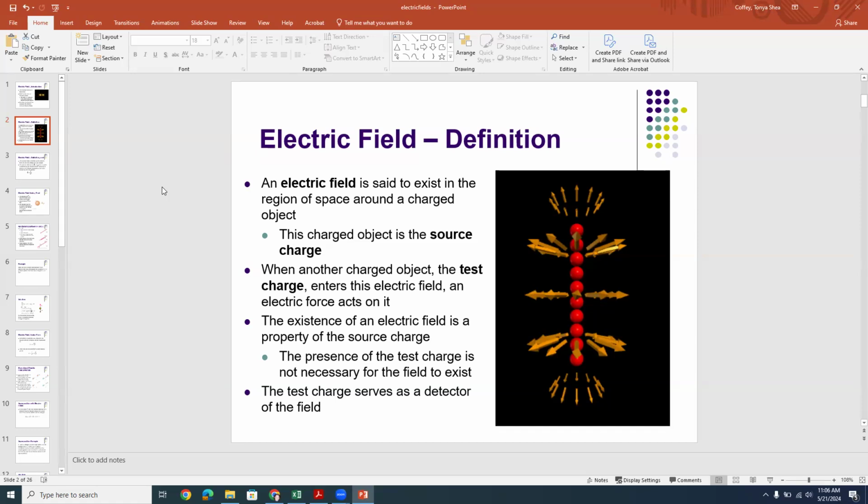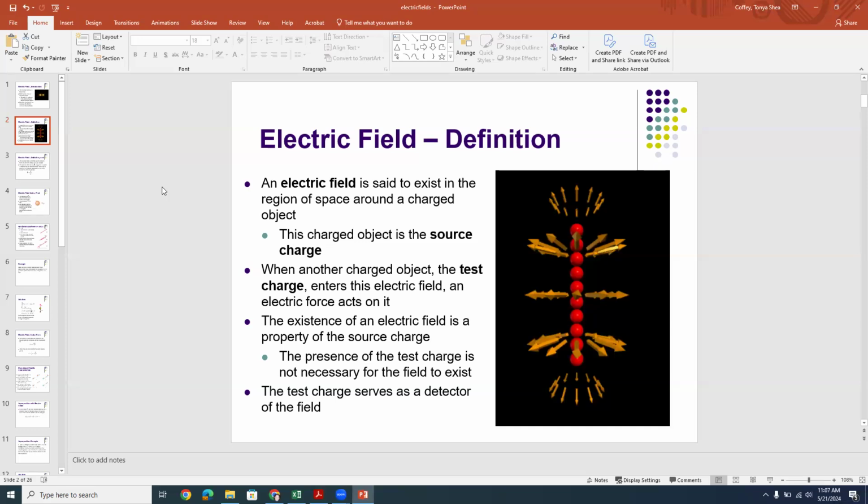We call it a test charge because usually we think of the fact that charges create fields themselves. And so a test charge would have a charge that's small enough to detect the field, to feel the effects of the field without significantly changing the electric field in space. And that means that it has to be a lot smaller in terms of the size of the charge than the source charge. So I hope that's clear.